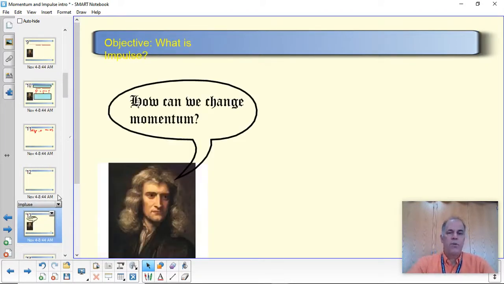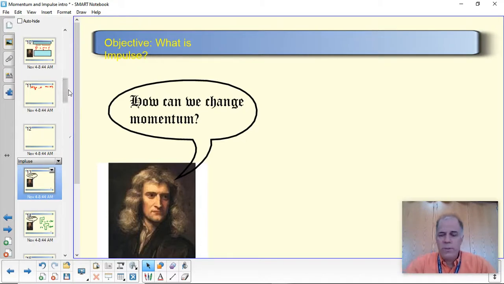Okay, so finding the momentum of an object is very straightforward, just multiplying the mass times its velocity. But what if we want to change the momentum? How can we do this? Well, let me show you an example here. So I'm going to change cameras for a moment.